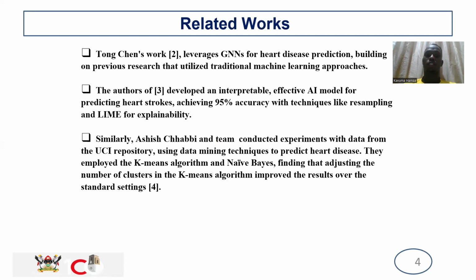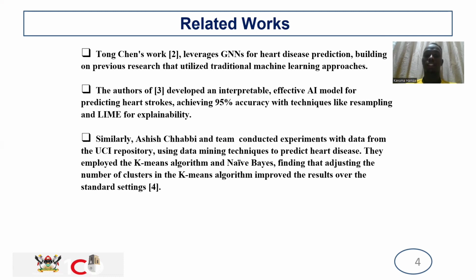The related works: there is Tong Chen's work, which leverages graph neural networks for heart disease prediction, building on previous research that utilized traditional machine learning approaches. The authors of one of our references developed an interpretable, effective AI model for predicting heart strokes, achieving 95% accuracy with techniques like resampling and LIME explainability.